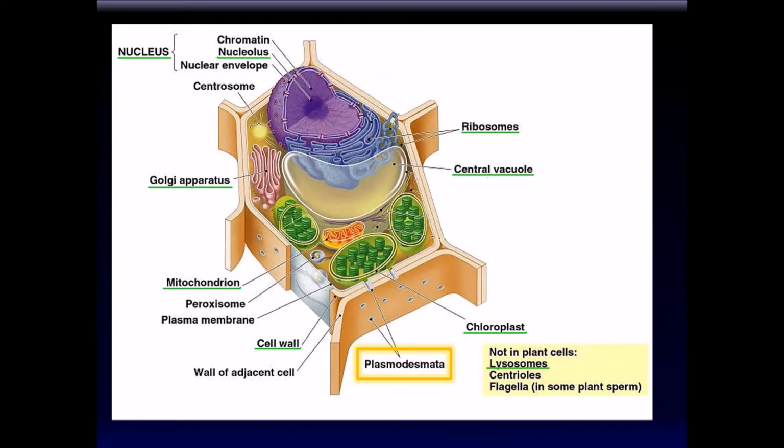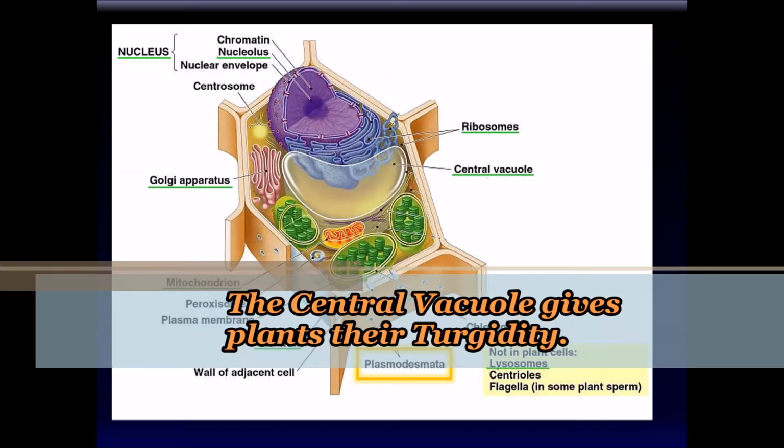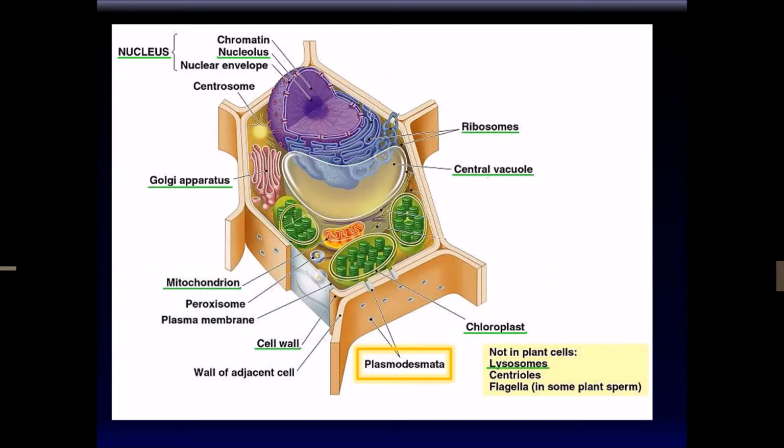There are other aspects of cells that we have talked about before. For example, the plasmodesmata, these tunnels that allow communication between cells in plants. The central vacuole is of particular importance. It's what gives plants turgidity, the strength. When a plant is dehydrated, it wilts, primarily because the central vacuoles of the cells don't have water. So when you water the plants and they become strong again and well hydrated, it is because all that water is nourishing the plant and the central vacuole is expanding.